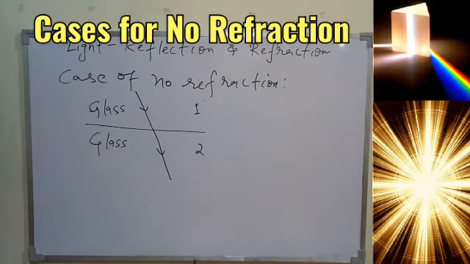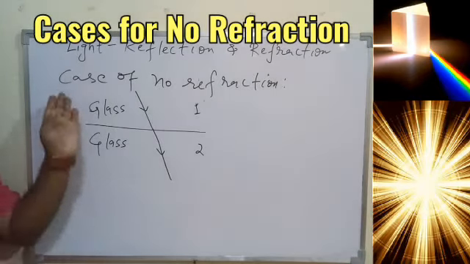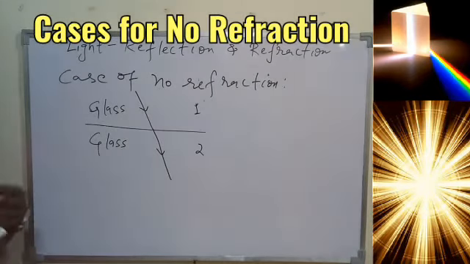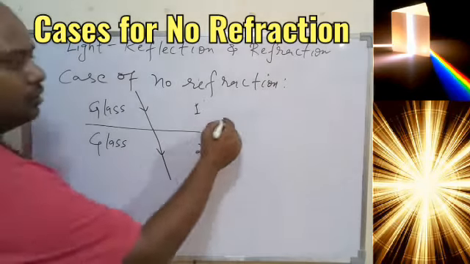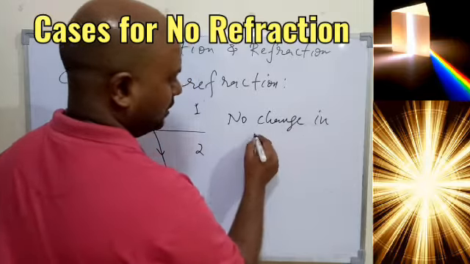So that is the second case we have: if there is no change in the optical density, the ray of light will pass straight away, because without a change in optical density the speed of light will not change, and because of that the light will not have refraction. So we can say the light will pass straight away. That is the second case, no change in optical density.